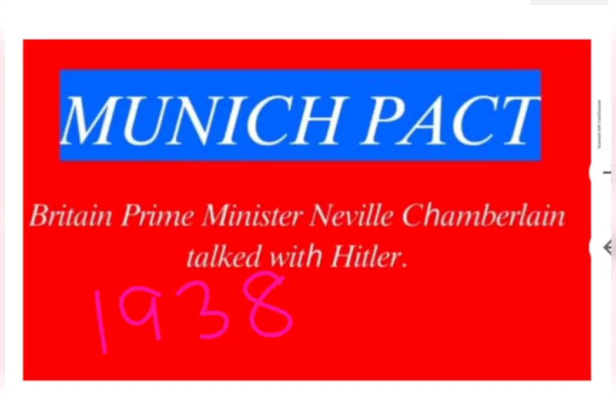It resulted in the Second World War, because Hitler violated the Munich Pact. He signed the Munich Pact with Neville Chamberlain. But what did Hitler do? He violated the terms of the Munich Pact. He had said he would not take any territory. Even though this person violated everything and captured the whole part of Czechoslovakia, which resulted in the Second World War.